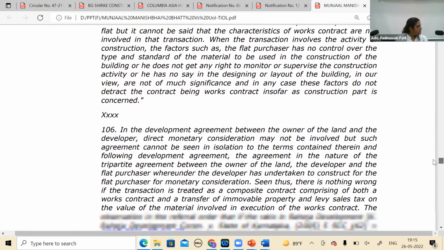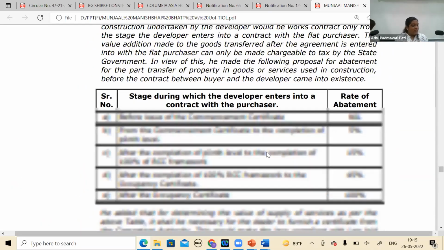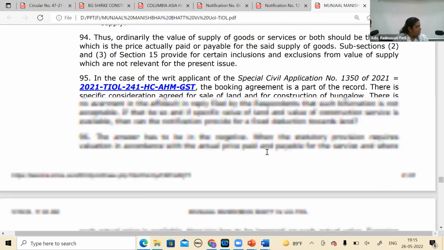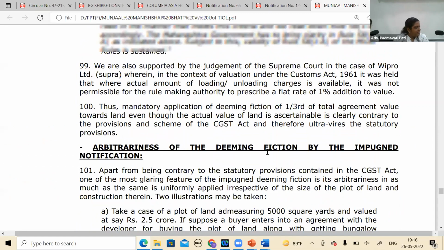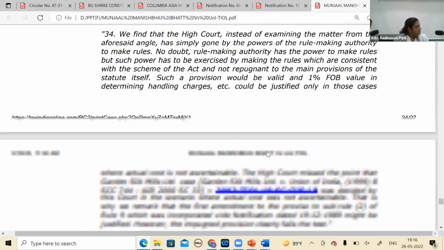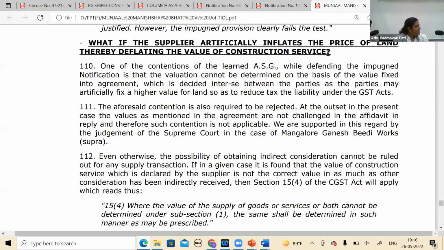But in the context where you are unjustly enhancing the value of land rather than what it should be, say your flat is 20,000 per square feet, the construction cost is 3,000 and the profit is 300, and instead of putting 16,700 as value of land, you're putting 19,000 and undervaluing the construction service. In that context, you are not remedyless. Correct. Because the department will always ask, how are you taking it? So depending on how much you adjust your sales price, that is the amount attributable to the value of the land.